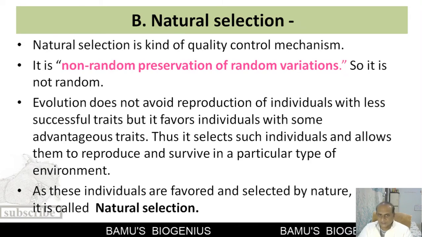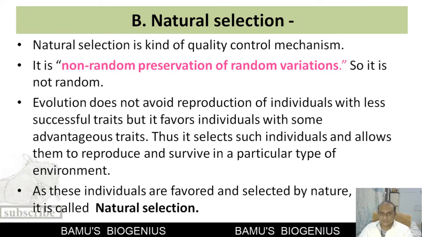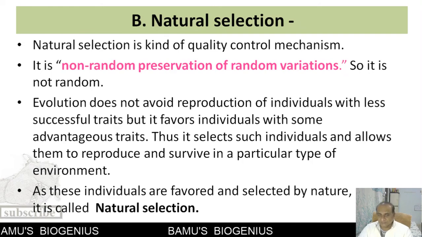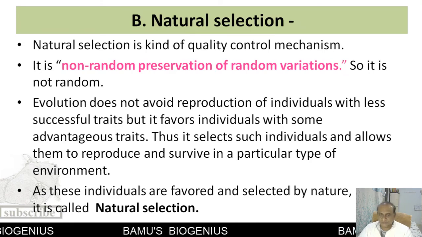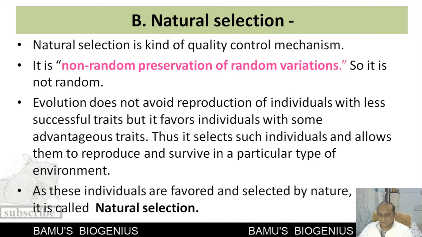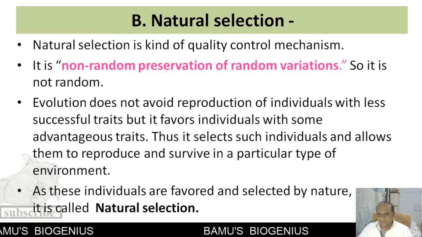Another point is that natural selection is a passive process. It is not an active process. We may call it a selection of a particular kind of traits or advantageous traits in a population, but it is not so. Natural selection is a passive process where it acts upon only those individuals which are unfit for survival, or those individuals which don't have advantageous traits. So it is a passive kind of process.